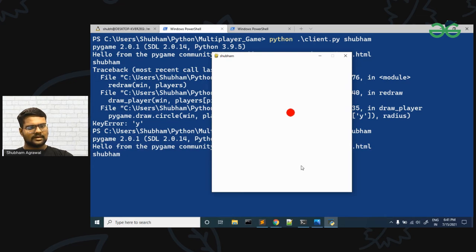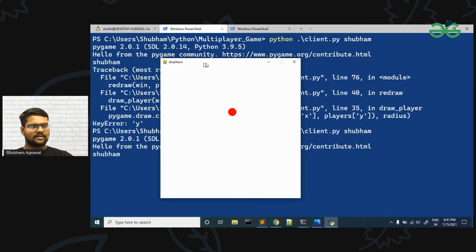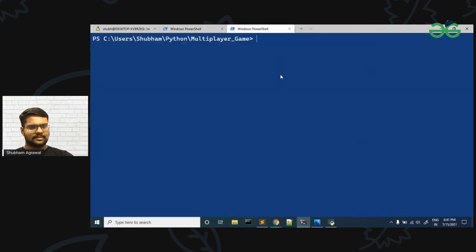Let me open one more window with some other player name. Python client.py, and let the other player name be S2.